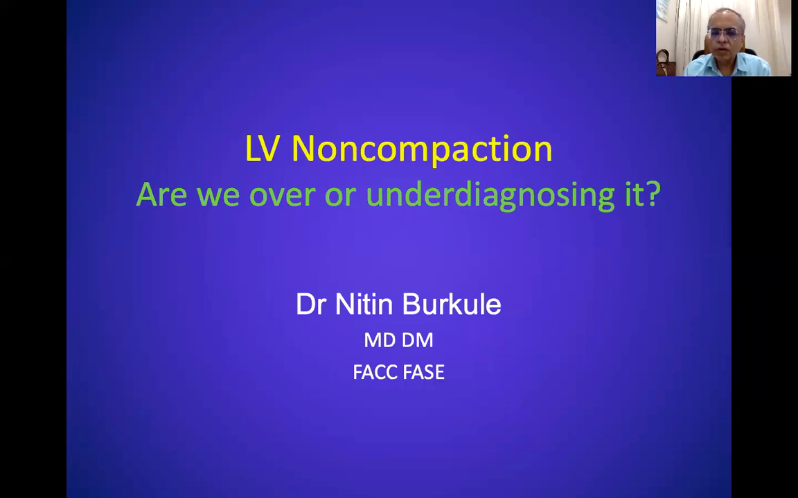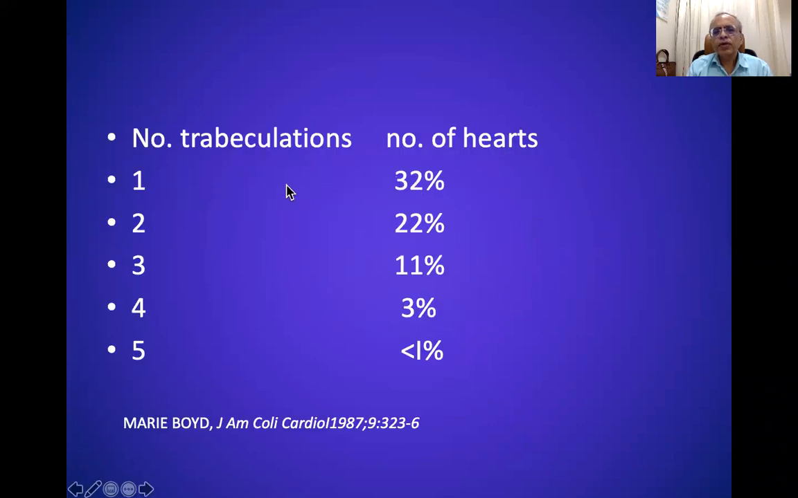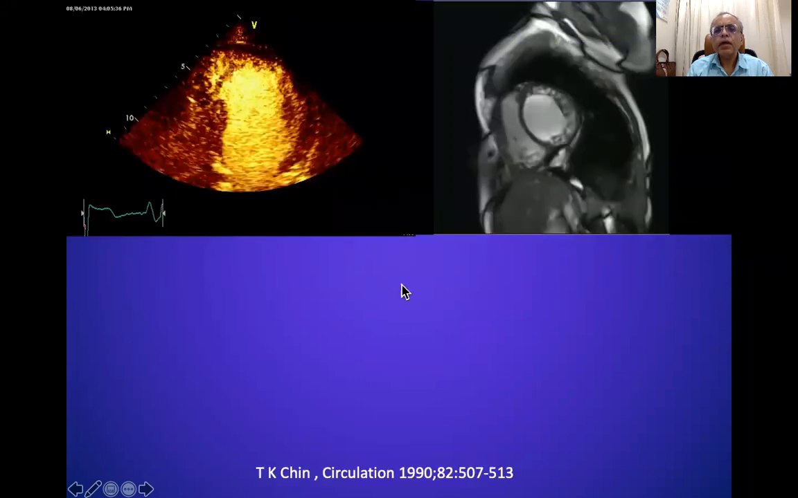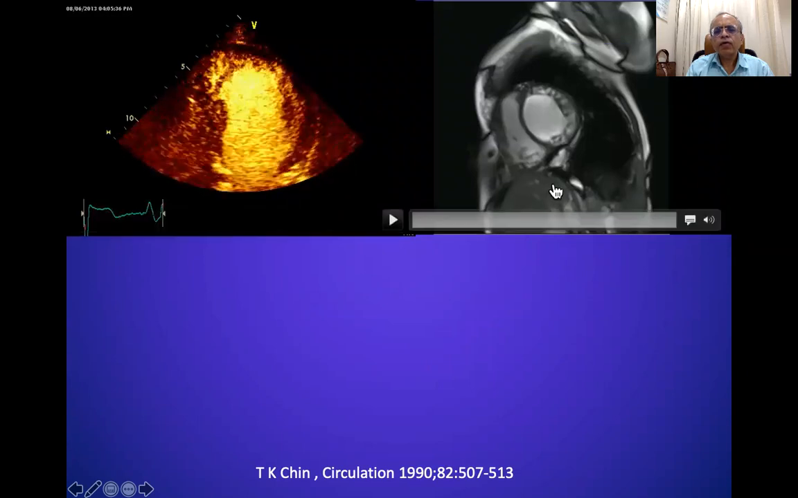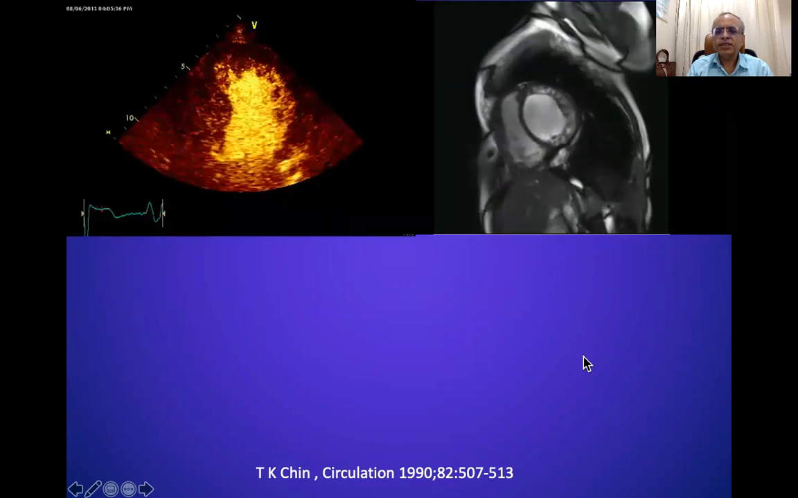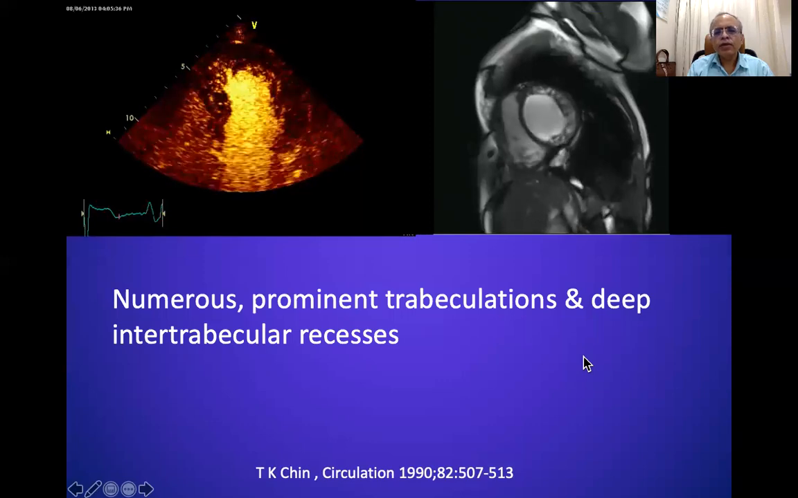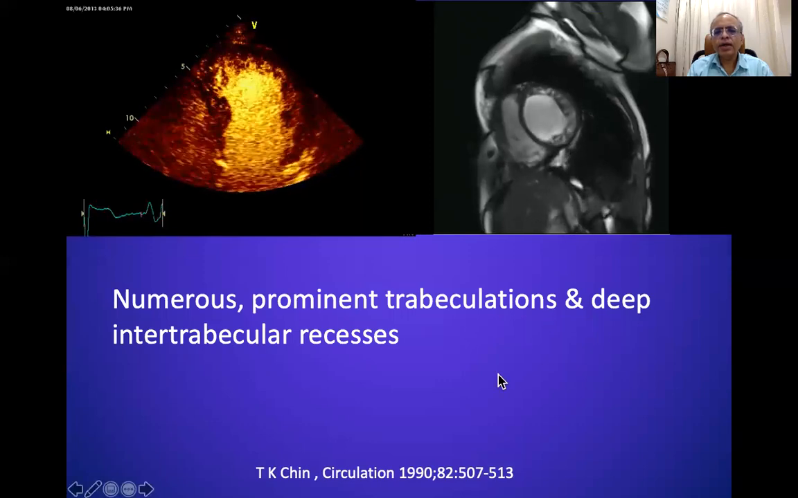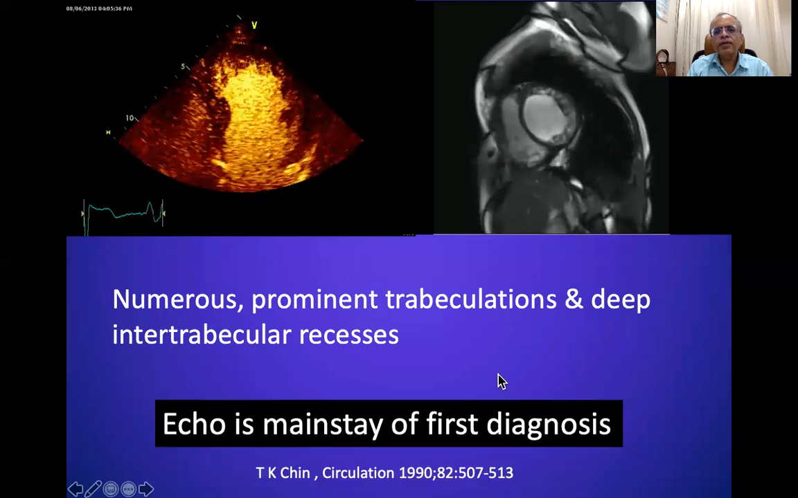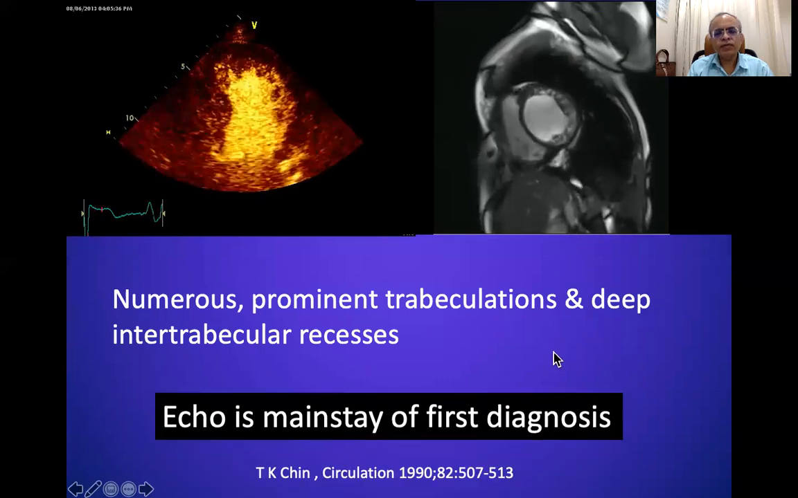Dear friends, let us look at this enigma of LV non-compaction. Now, this was a very old study, which was a post-mortem study, which showed that even in normal hearts, almost 3 to 4% of the normal hearts have more than 4 to 5 prominent trabeculations. Now, the diagnosis of LV non-compaction is described as numerous prominent trabeculation with deep intratrabecular recesses. Echo remains the mainstay of first diagnosis.